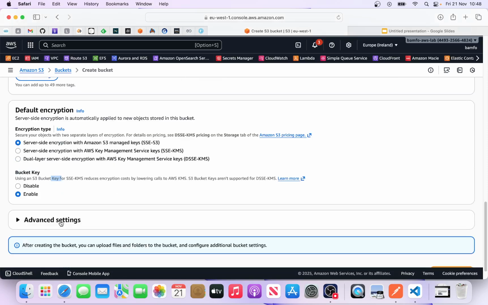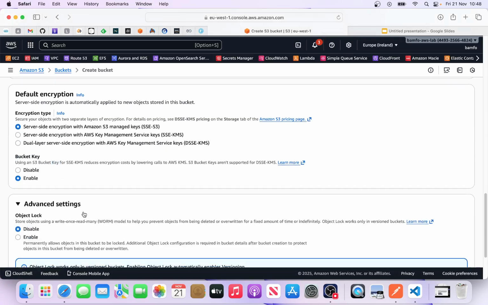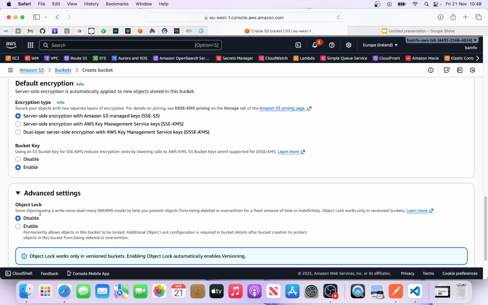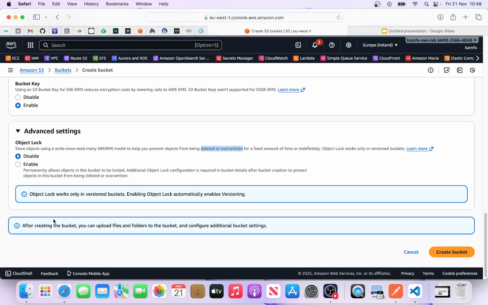Okay, and then you can have additional settings here whereby you can lock it. This will allow you to write once and read many, and it's going to prevent the object from being overwritten or deleted. So if you enable that, it will allow you that.